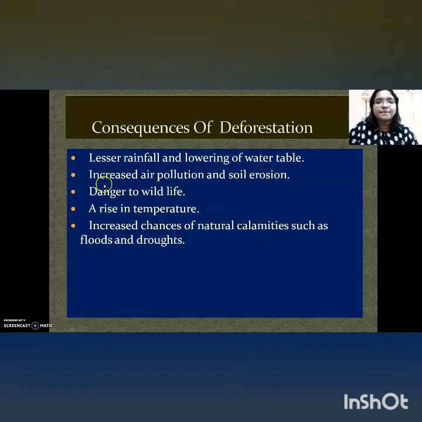Coming to the second point, plants can be called natural purifiers. Why do we call them natural purifiers? Because in photosynthesis, plants take up carbon dioxide. Am I right? You know that carbon dioxide is one of the most powerful air pollutants.